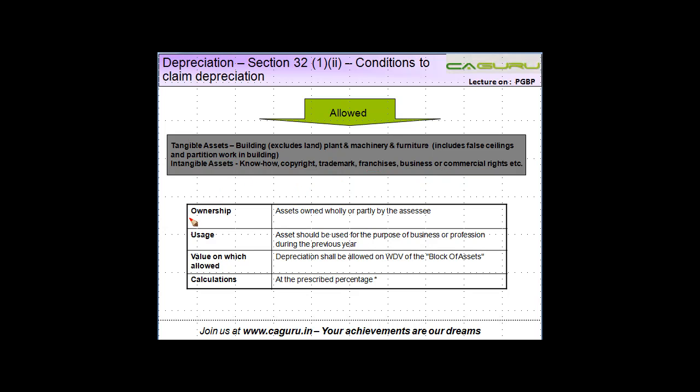Now let us see what the conditions for claiming depreciation on assets are. So the first important thing is ownership of an asset.